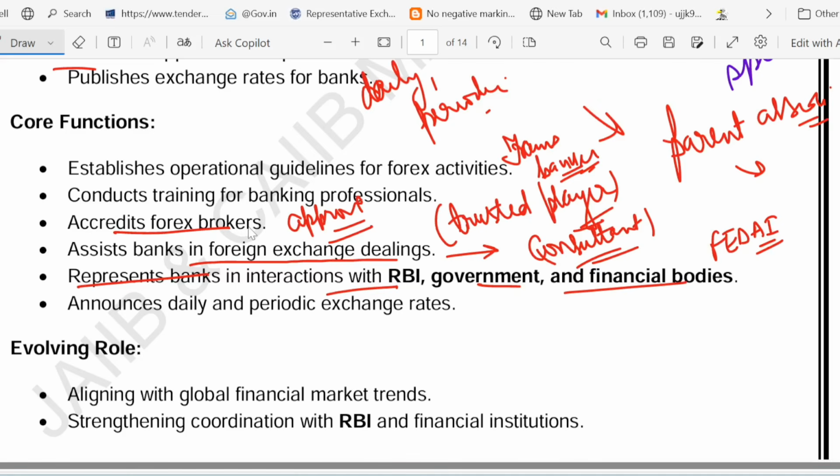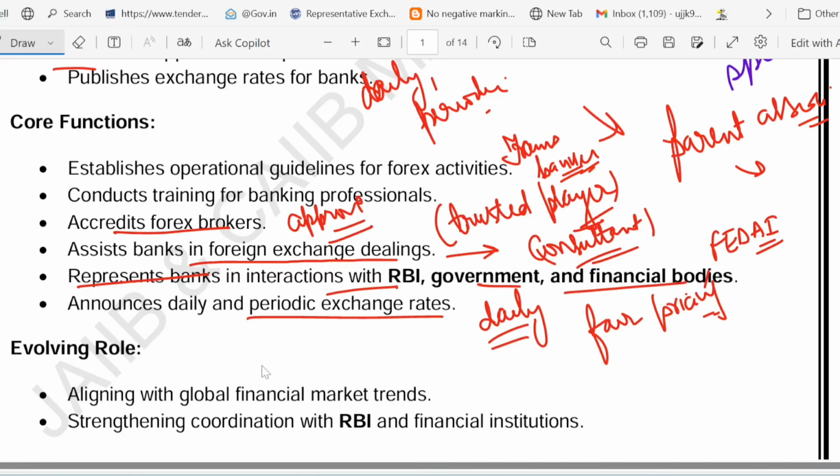So they represent banks in interaction with RBI, government and financial bodies, and they update the exchange rate daily. On a daily basis they update the exchange rate, right? So that everyone gets fair pricing. So to ensure fair pricing, they update the exchange rate on a daily basis. So these are the core functions.